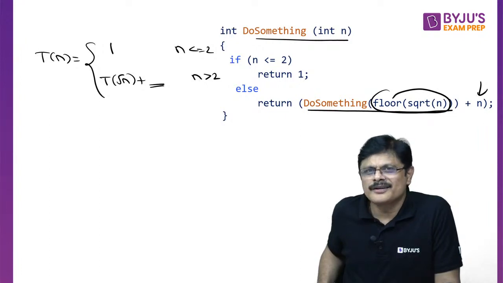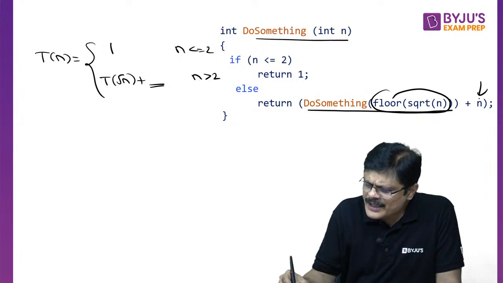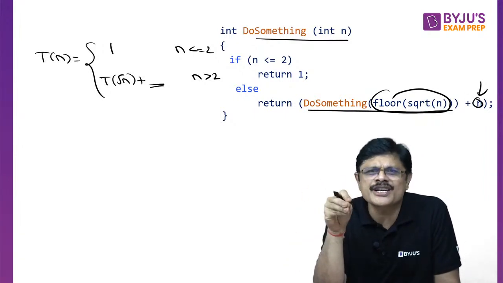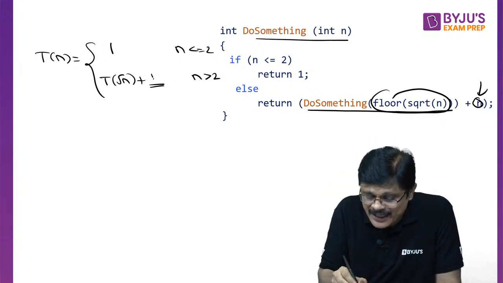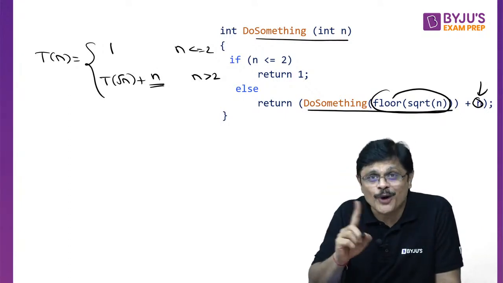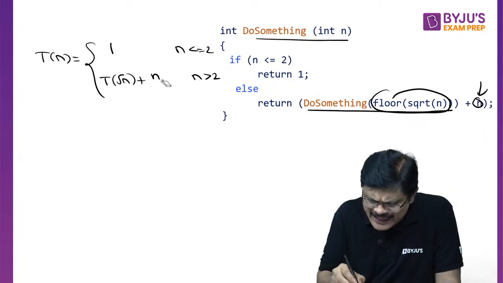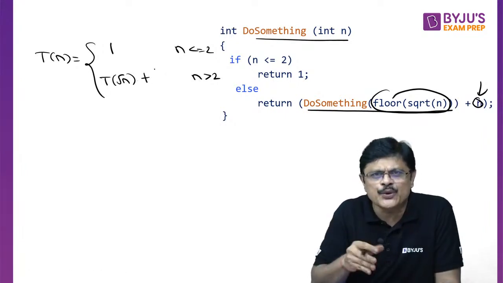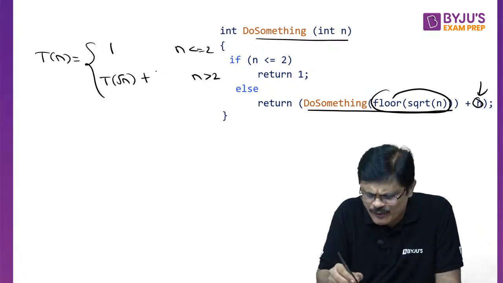1 or n? See my dear friends, here you are adding n. Adding n is a constant work. Generally what people write is T(root n) plus n. It is not n. You are just adding n, sir. Adding n is just a constant work, no? Adding 1, adding 2, adding 3, adding n, constant work. It is just plus 1.